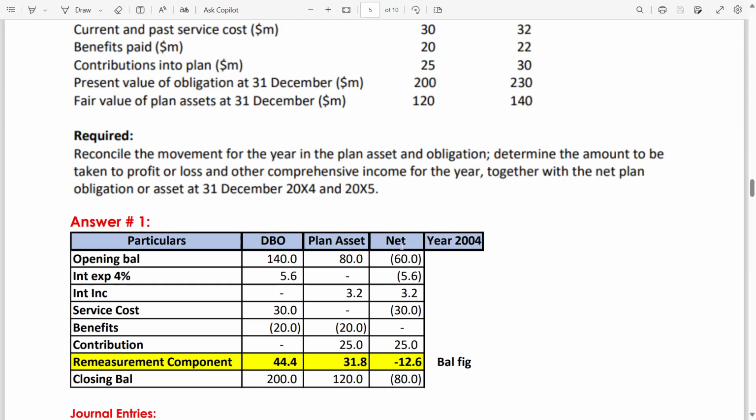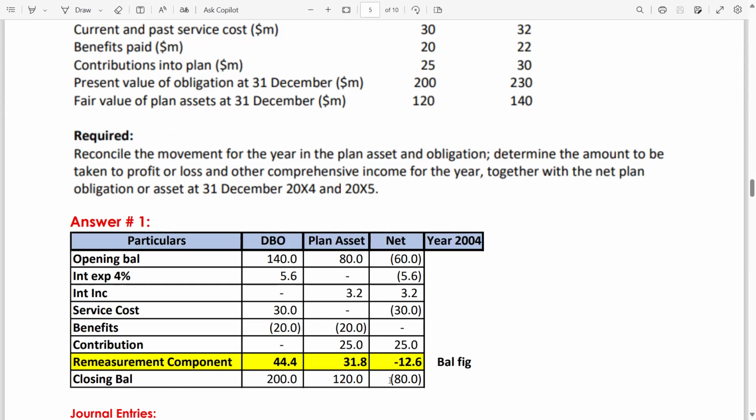Service cost: there is a service cost in DBO which is 30, so I have written down 30 here, B minus A. Benefits: the benefit is 20. We have to deduct 20 from both DBO as well as plan asset. Contribution to the plan asset will be added. Now closing balances are 200 for the DBO and 120 for the plan asset. So the net is 80. How 80? 120 minus 200 is minus 80.